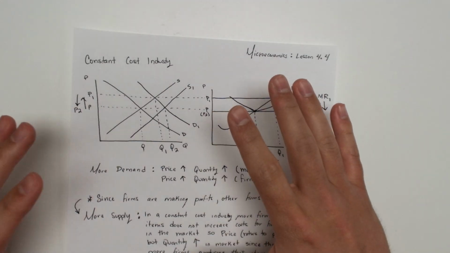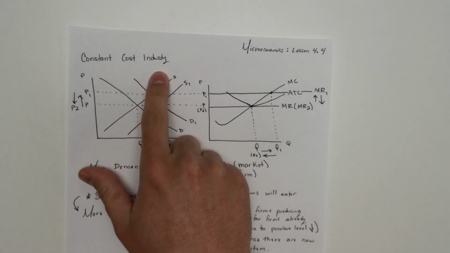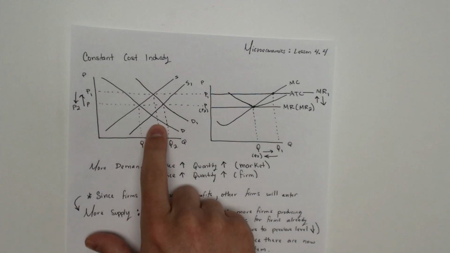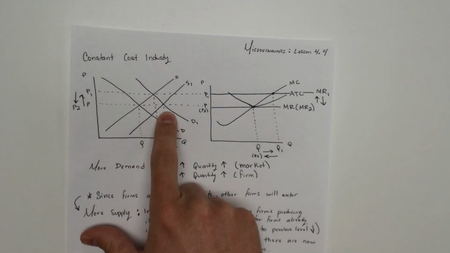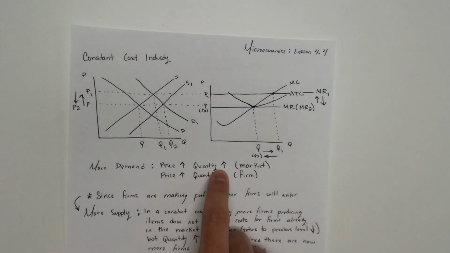Hello, welcome to this lesson on perfect competition. We're looking first at a constant cost industry. What happens if there's more demand for the product? If there's more demand for the product, the demand for the item is going to increase. This is going to cause the market price to increase and the market quantity to increase.